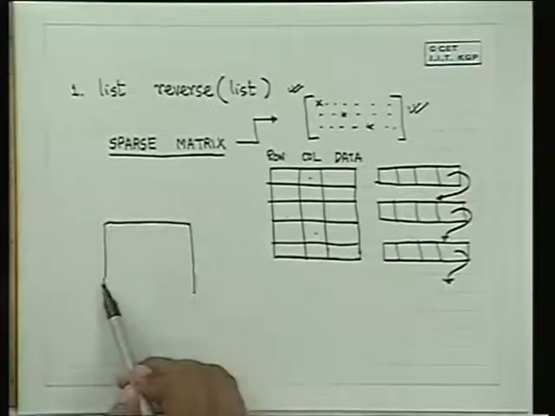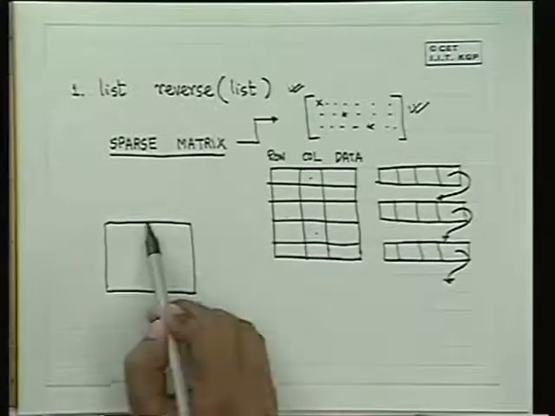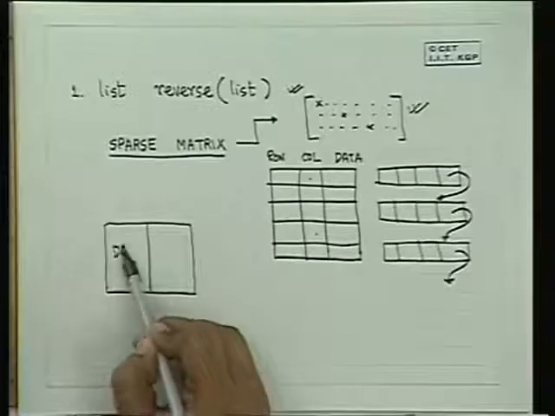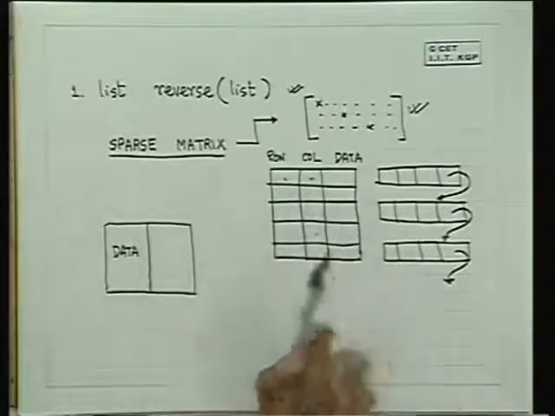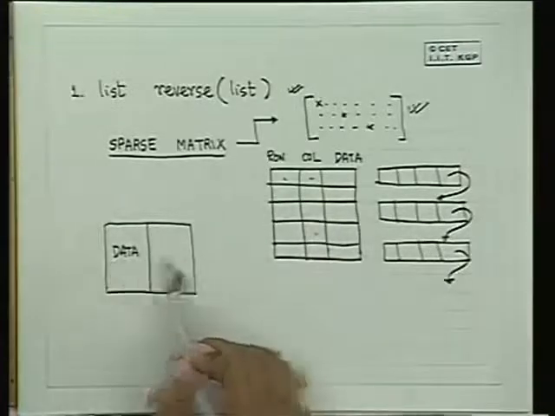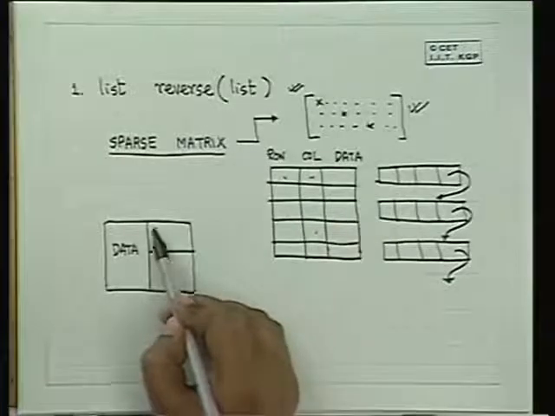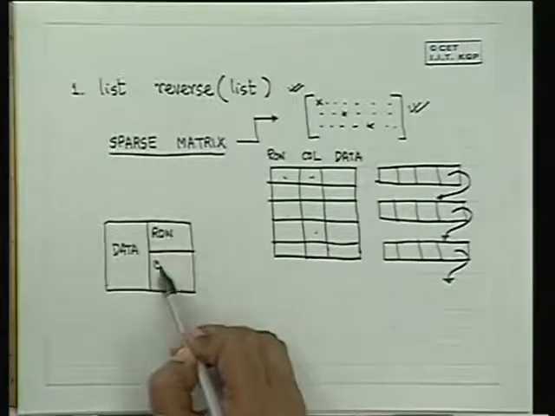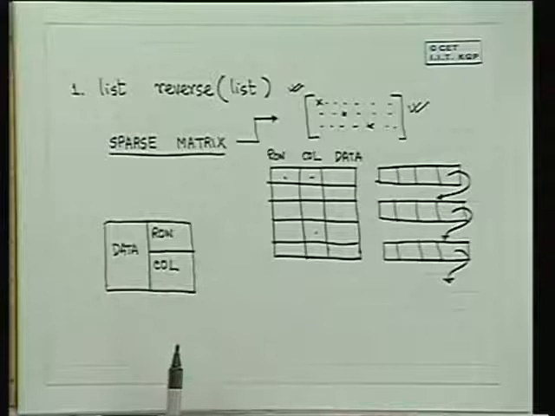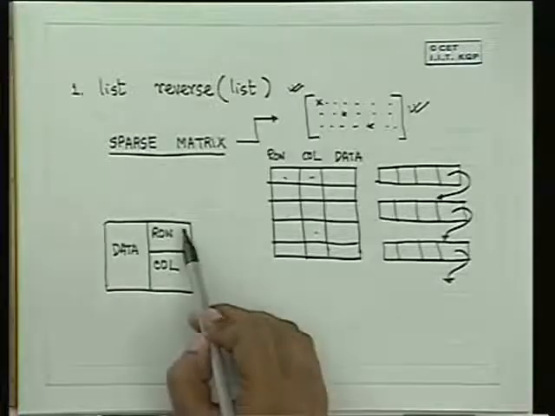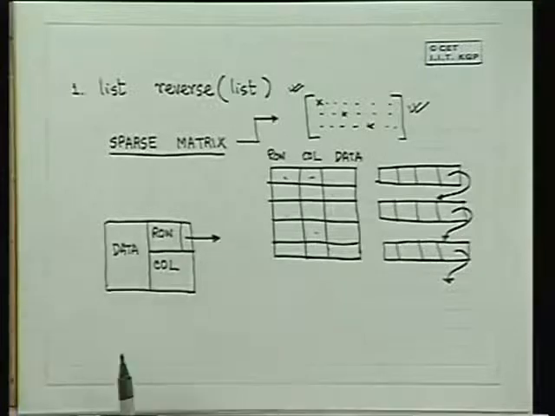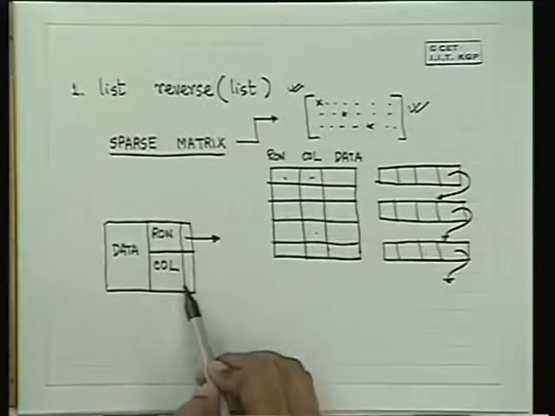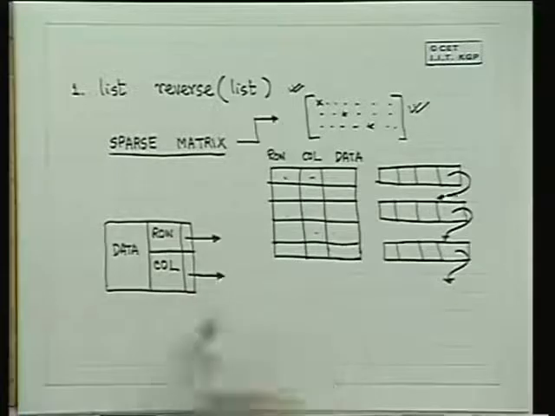Yes, you can say there is no problem. Here is the data. And you can store row number, column number, that is okay. So you will store row number, column number. Anything else? Two pointers. Two pointers can be stored, one to the next element in the row and another to the next element in the column.